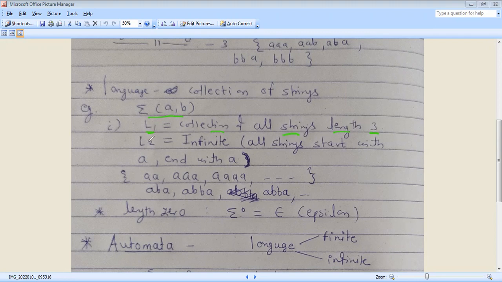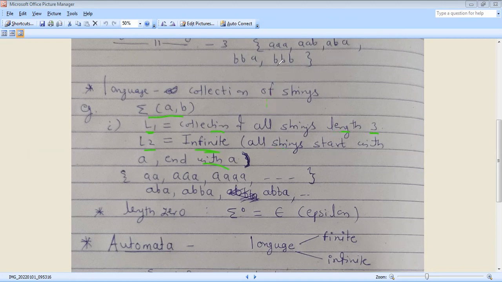L1 is a language: the collection of all strings of length 3.